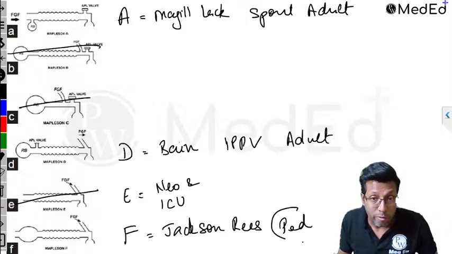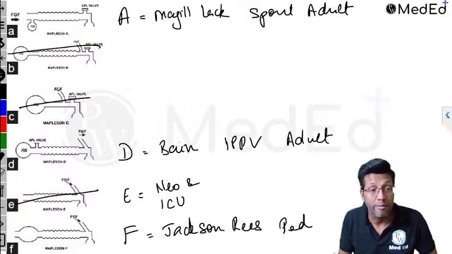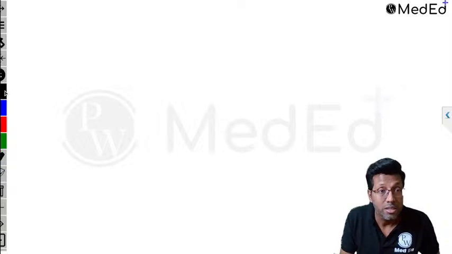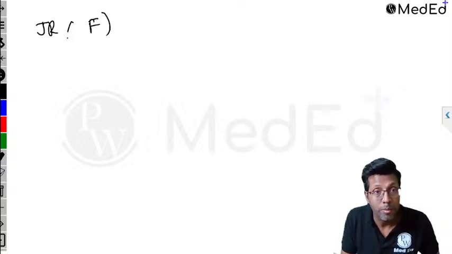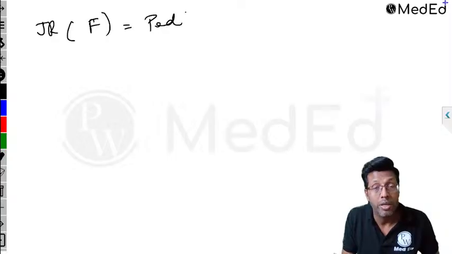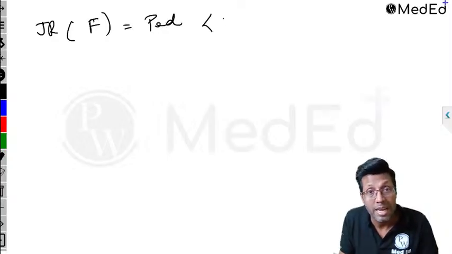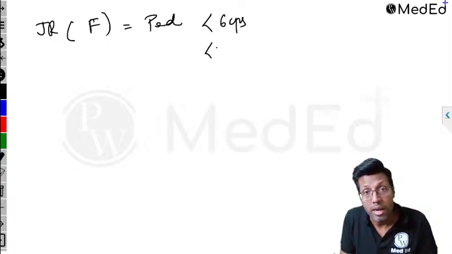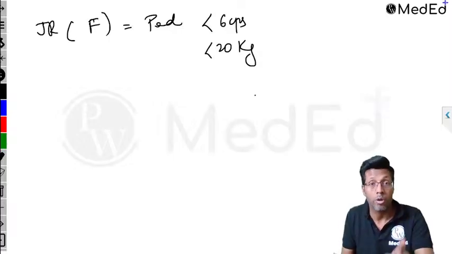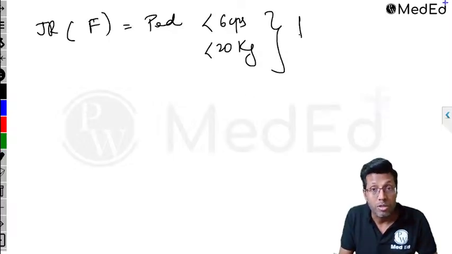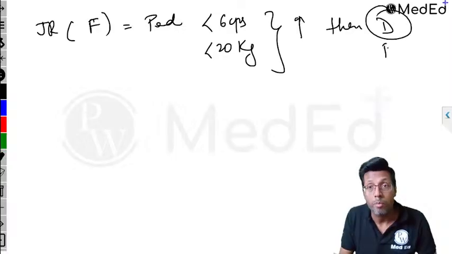And remember, when you speak of pediatric patients, the important point is that the Jackson-Rees circuit or Mapleson F is used for pediatric patients less than 6 years of age and less than 20 kg. Again, it's an important point. And if the baby is more than that, then you are supposed to use Mapleson D or Bain circuit.